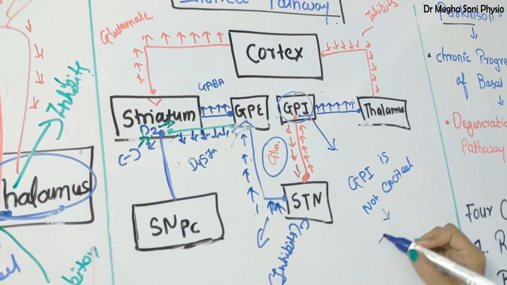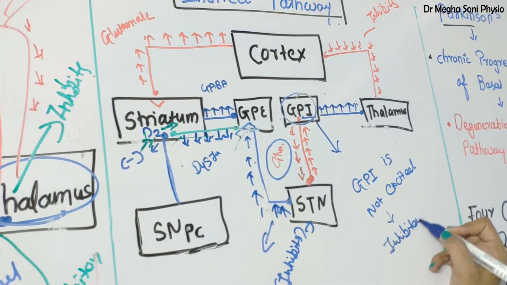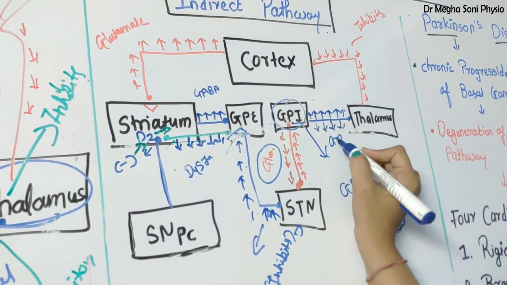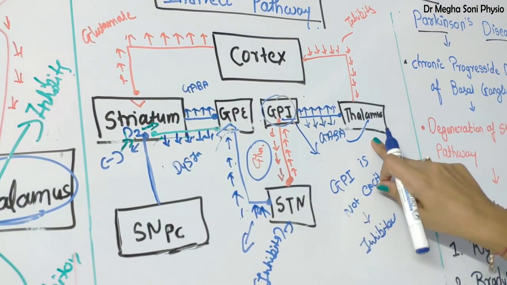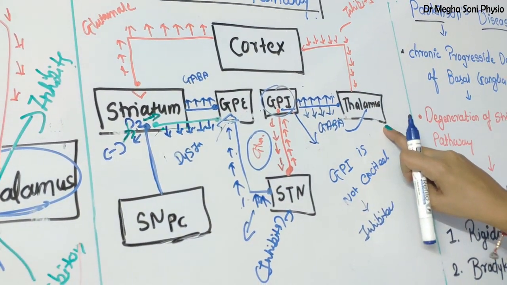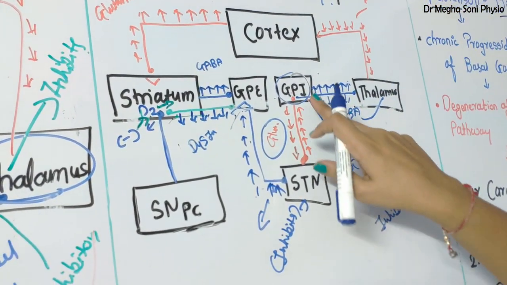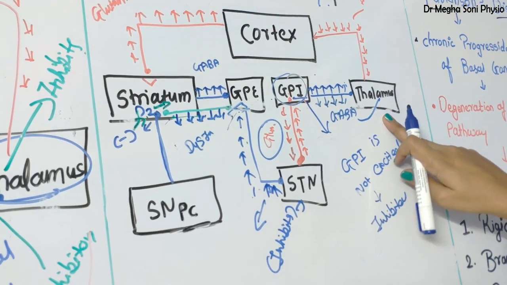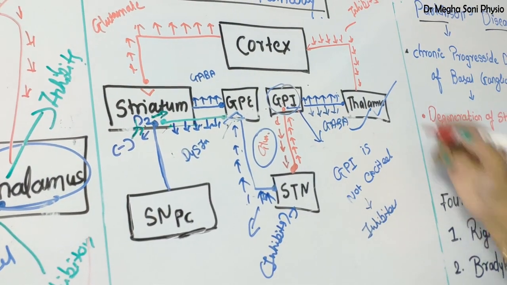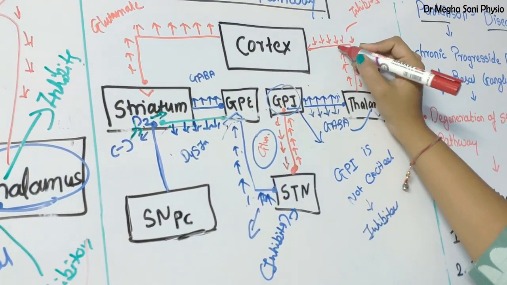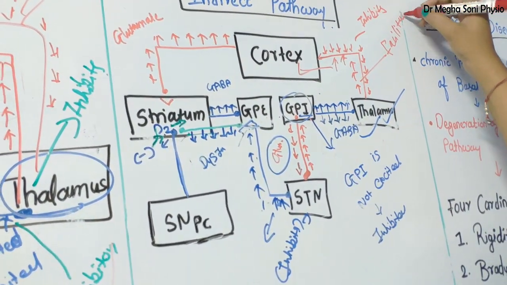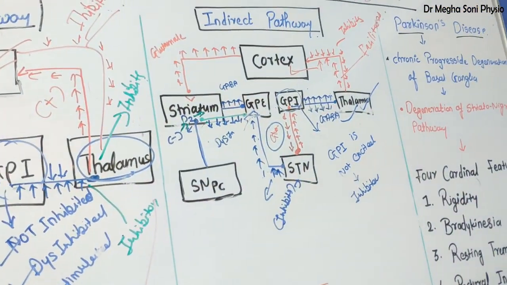So GPI is inhibited. As GPI is inhibited, it secretes less GABA over the thalamus. Less GABA over the thalamus means GPI is not able to inhibit the thalamus. So the thalamus will be automatically excited, and it sends a facilitatory or excitatory signal to the cortex, and it facilitates the movement. Fine. So this is the normal indirect pathway.